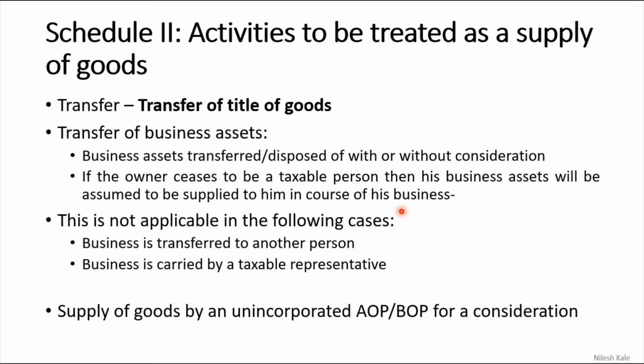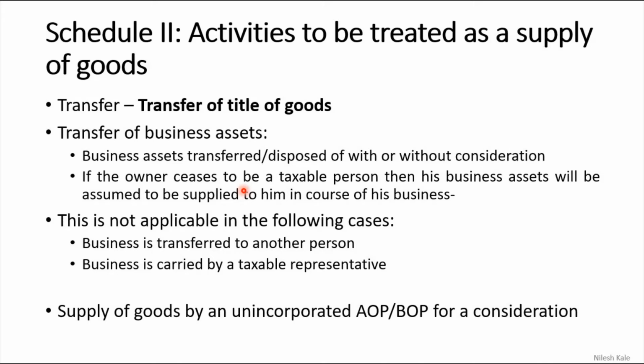I repeat this point because this is very interesting, where the owner ceases to be a taxable person. I will give you an example. A person who takes registration in GST is liable to pay the taxes. I repeat, the person who is registered in GST is liable to pay the taxes.